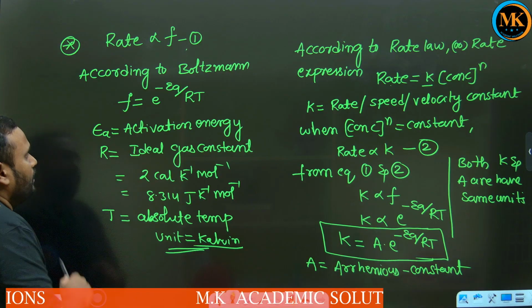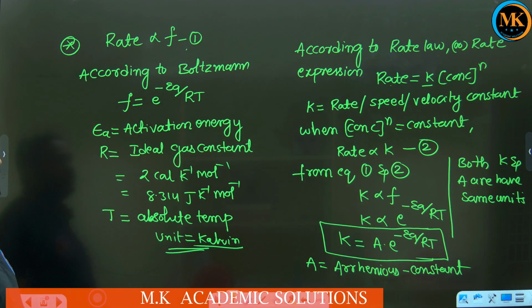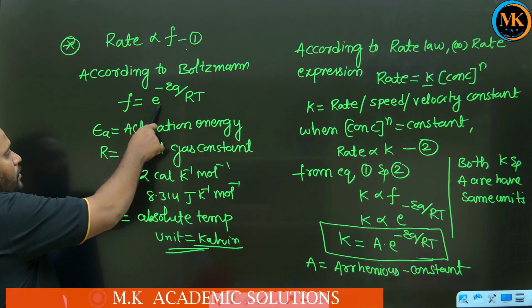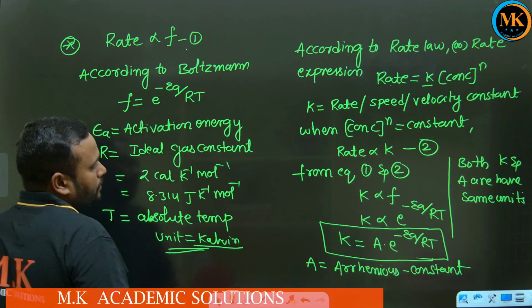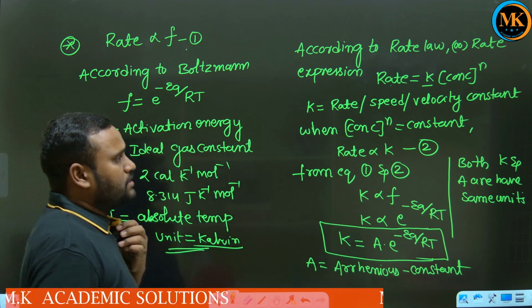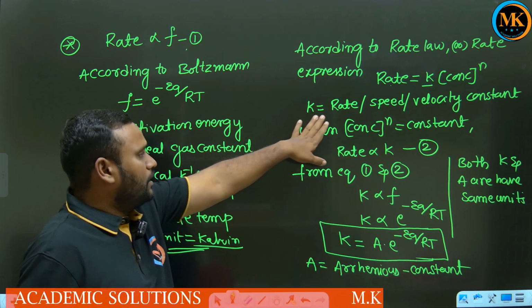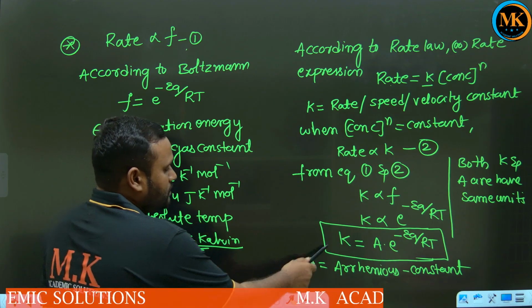We derived it based on rate being directly proportional to the fraction of effective collisions, e to the power minus EA by RT, and rate equal to K into concentration to the power n, and we derived this relation.